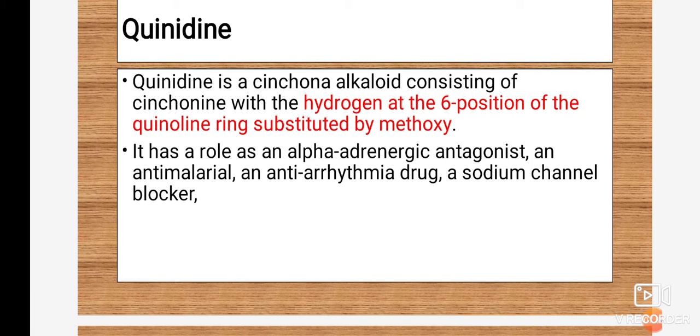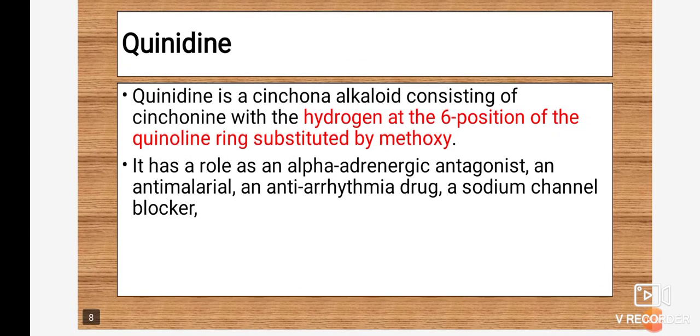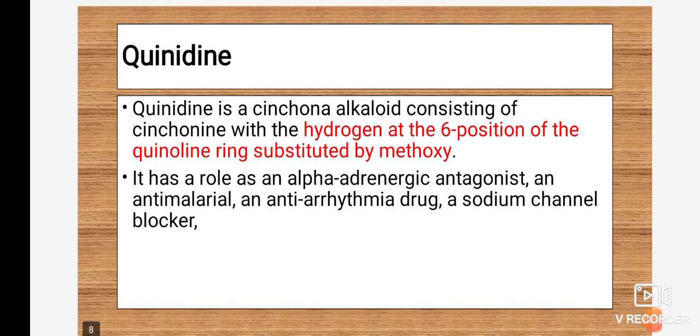So this is the chemistry of quinidine: it is a cinchona alkaloid consisting of cinchonine with a methoxy group at the 6th position of the quinoline. In quinoline there is hydrogen at the 6th position, but in quinidine the quinoline ring is present with the hydrogen substituted by a methoxy group. So you must know the chemistry of that drug. It contains the quinoline nucleus, but the hydrogen on quinoline is replaced with a methoxy group, that is, 6-methoxyquinoline.